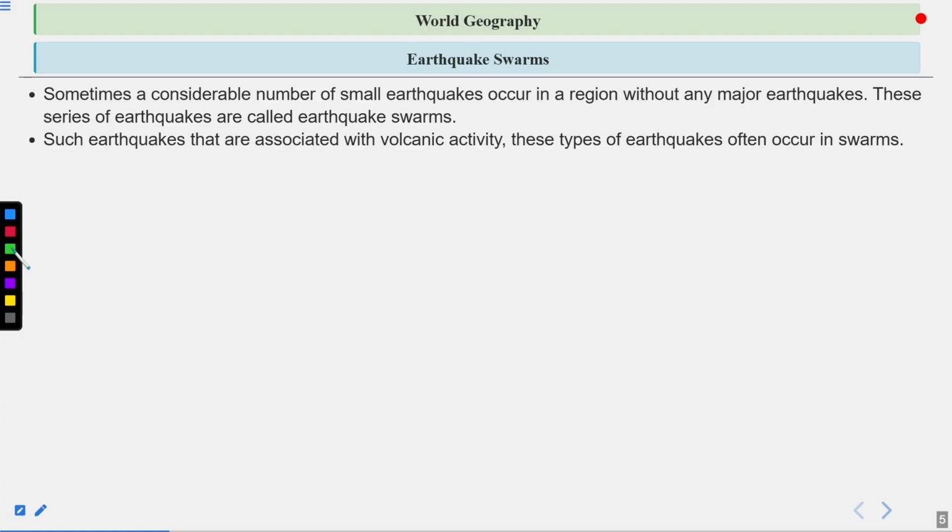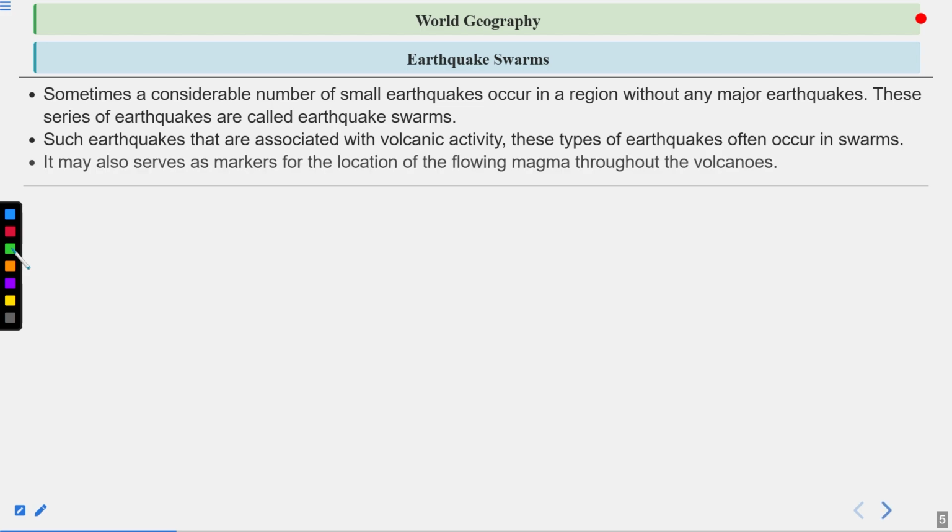Such earthquakes are associated with volcanic activity. These types of earthquakes often occur in swarms. They may also serve as markers for the location of flowing magma within volcanoes. Generally, areas which have a chain of volcanoes, or areas at the convergence and divergence of tectonic plates, experience these earthquake swarms. So I hope this point is clear.